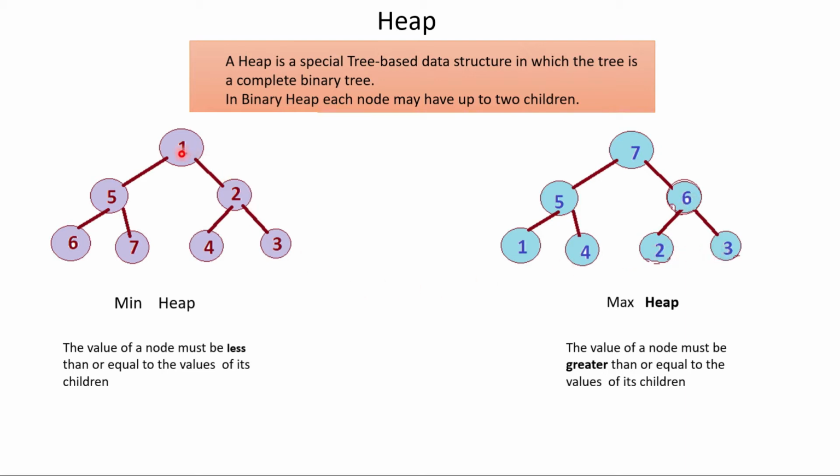One conclusion we can draw is that for a min heap, the root node is the smallest among all the nodes, and the opposite is true for a max heap: the root node is the highest value node among all the other nodes.